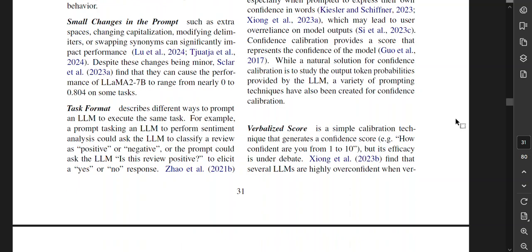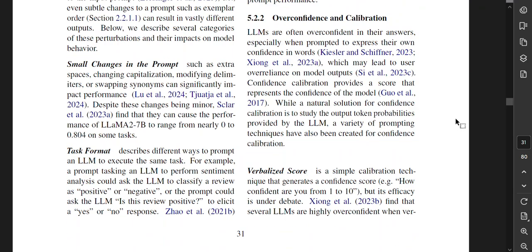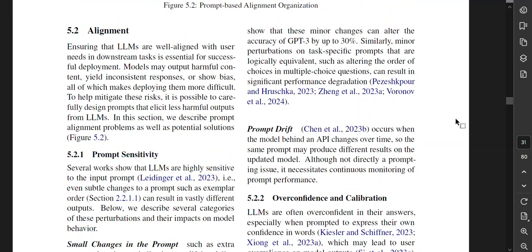Task format describes some different ways to prompt an LLM to execute the same task. For example, a prompt tasking an LLM to perform sentiment analysis could ask the LLM to classify a review as positive or negative, or the prompt could ask the LLM, is this review positive, to elicit a yes or no response. Zhao et al. show that these minor changes can alter the accuracy of GPT-3 by up to 30%. Similarly, minor perturbations on task-specific prompts that are logically equivalent, such as altering the order of choices in multiple-choice questions, can result in significant performance degradation.